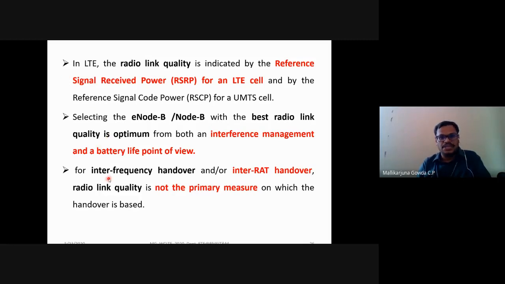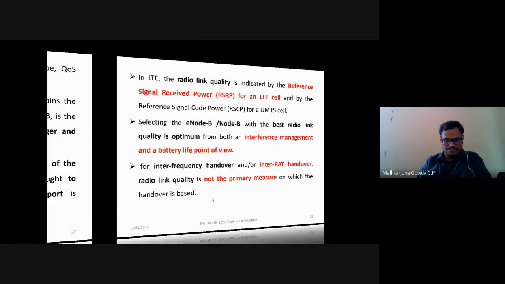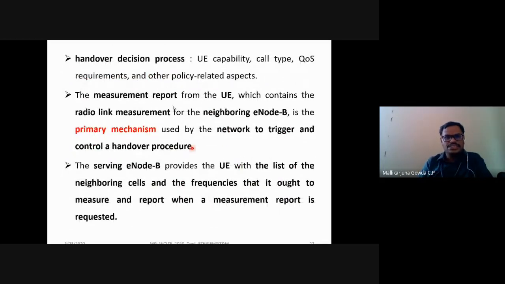For inter-frequency handover and inter-RAT handover, radio link quality is not the primary measure for handover. For intra-frequency handover, radio link quality is the primary measure, but in case of inter-frequency and inter-RAT handover it is not. So let's see what it is based on. The handover decision process is based on the user equipment capability and type of call, whether it is a voice call or video call and so on, then the quality of service requirements and some other policy related aspects.